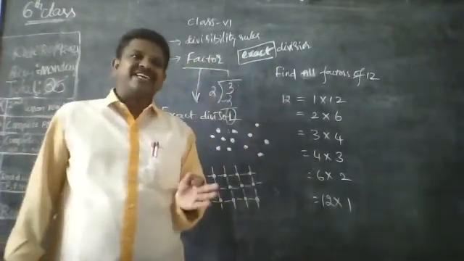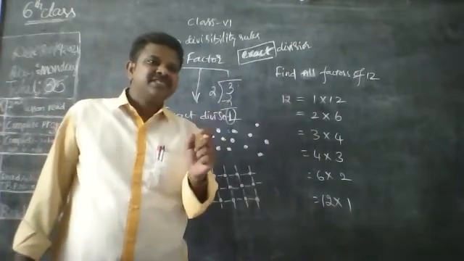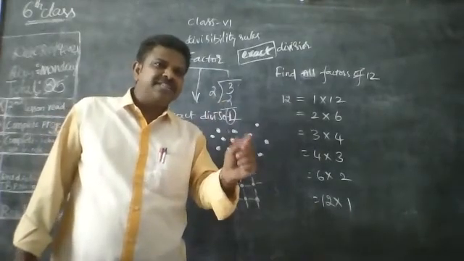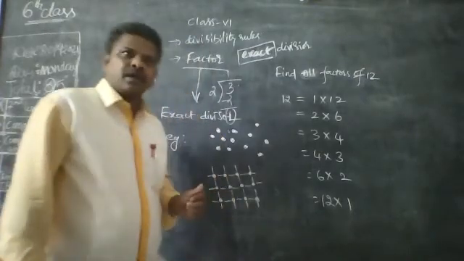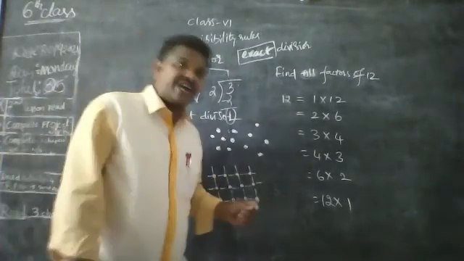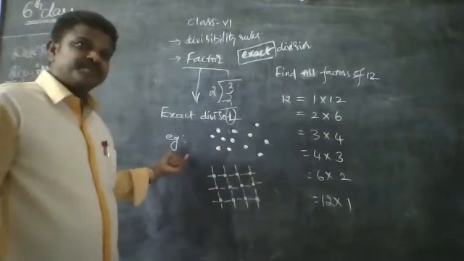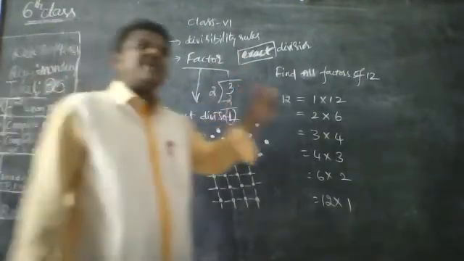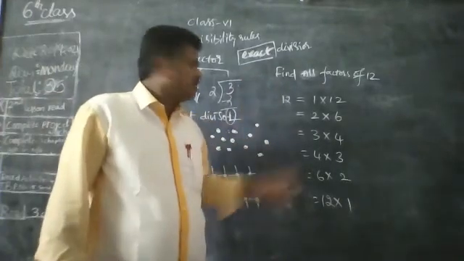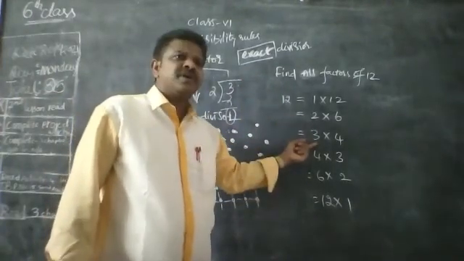Exact divisor. Exact divisor means if you divide any number by that particular number, the remainder gives 0. Okay. Next 3.